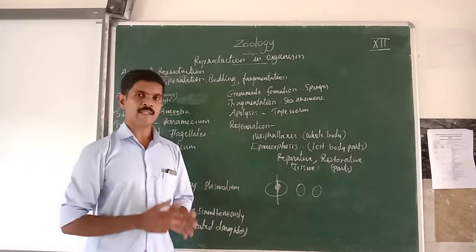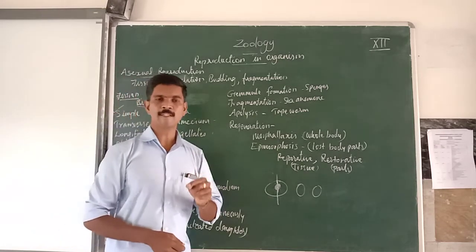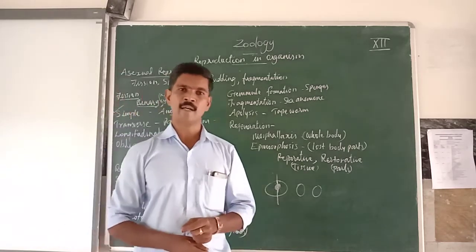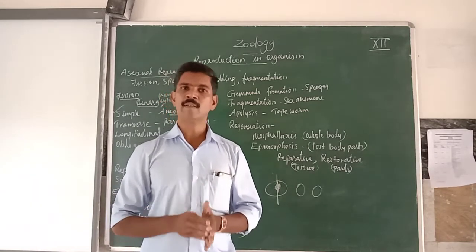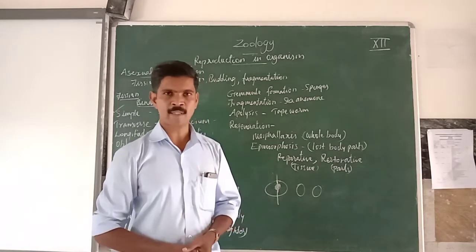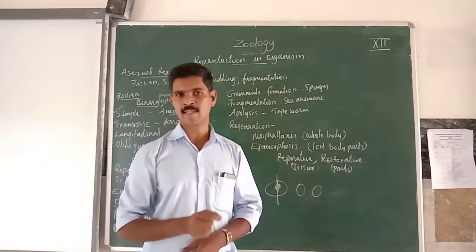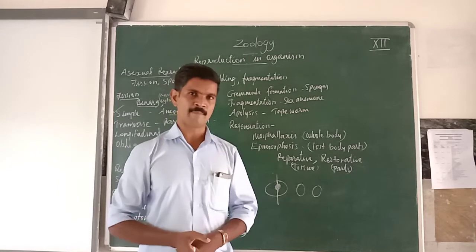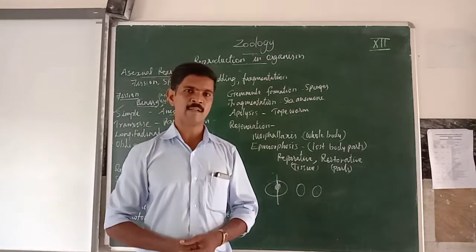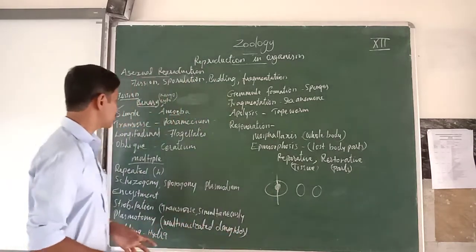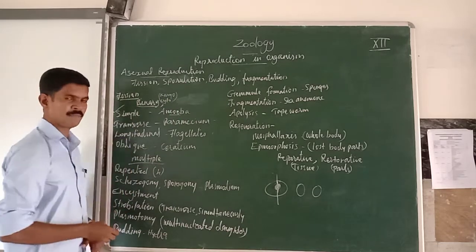Understand? So here, in this type of asexual reproduction, one important organelle is present inside the amoeba: the contractile vacuole. Before undergoing simple irregular binary fission, the contractile vacuole first stops its function. Then the body cell divides into two. So this is the meaning of simple irregular binary fission. And the second one is transverse binary fission.